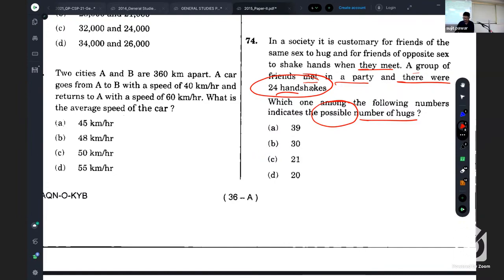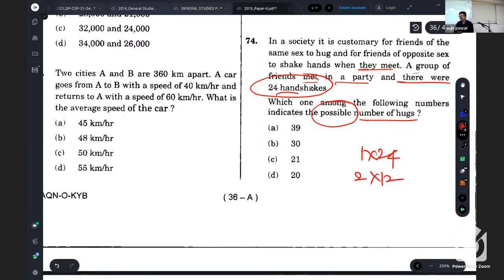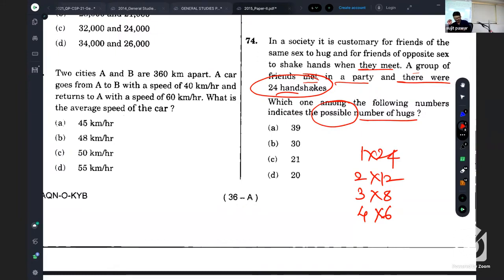So, 1 into 24 is the first, then 2 into 12 is the second. As we are increasing on the left side, 3 into 8, then 4 into 6. These are the only pairs, so that we do not miss any pair. Till here, is it okay? All right. After this, we got to know that there may be these numbers of male and female.